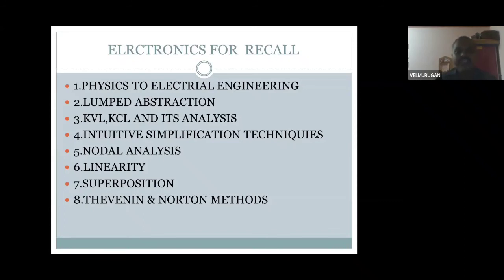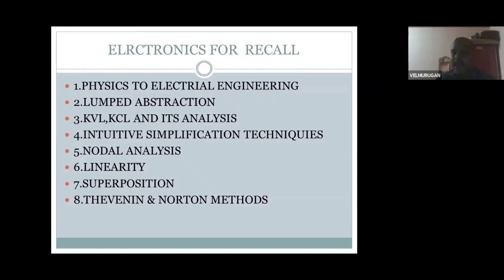Okay, first you studied the physics of electrical signals, you converted voltage. What is voltage? What is current? That's voltage: potential difference between 2 points is voltage. Electron movement is called current. Second, lumped abstractions. Lumped abstraction is when more than 2 resistors are connected. What will happen? More than 2 resistors, more than 2 capacitors, more than 2 or 3 inductors connected form a lumped circuit to transfer the current and voltage signals. Third one, in this n number of RLC, resistor, capacitor, inductors in series and parallel. These are called lumped abstractions.